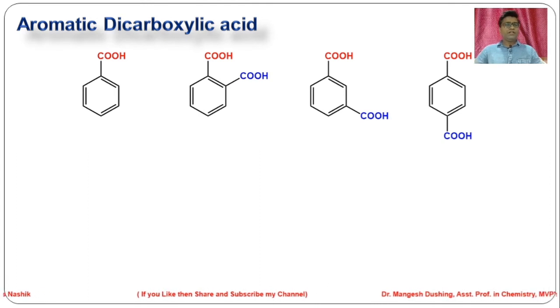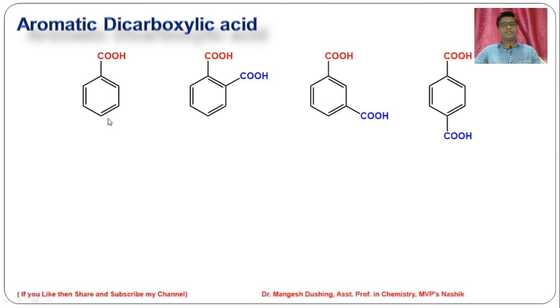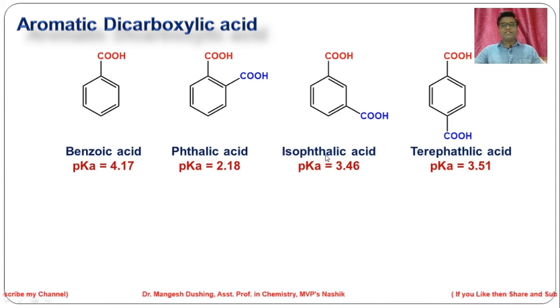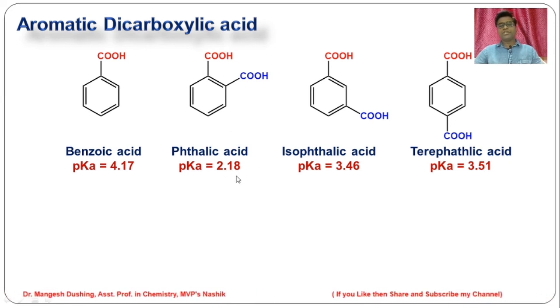Now we will see aromatic dicarboxylic acids, diacids. The first one is a monoacid, that is benzoic acid. Then we have phthalic acid, isophthalic acid, and terephthalic acid. The pK value for phthalic acid is 2.18, for isophthalic acid 3.46, and for terephthalic acid 3.51.